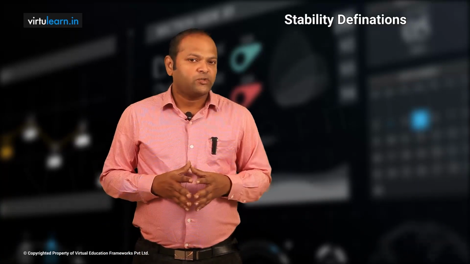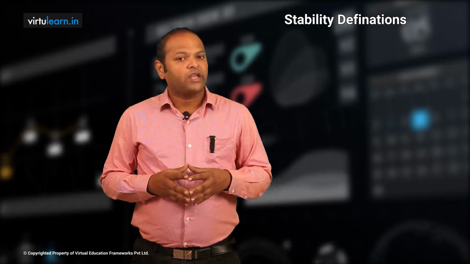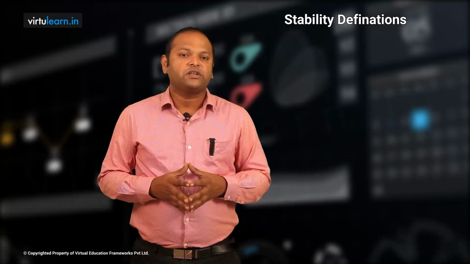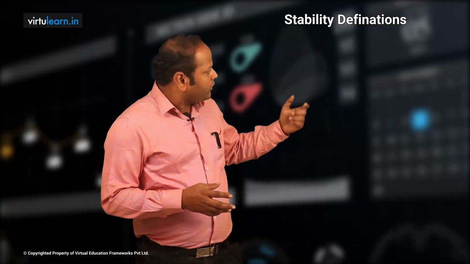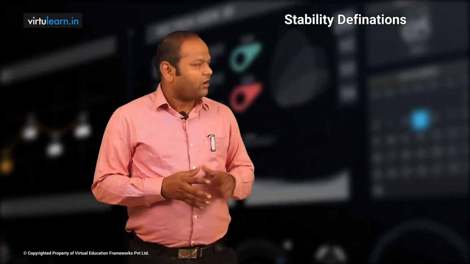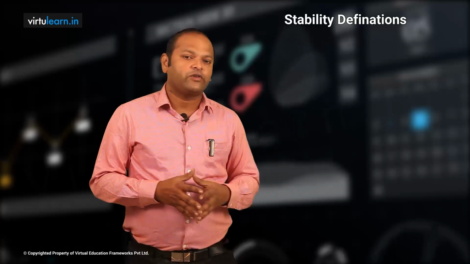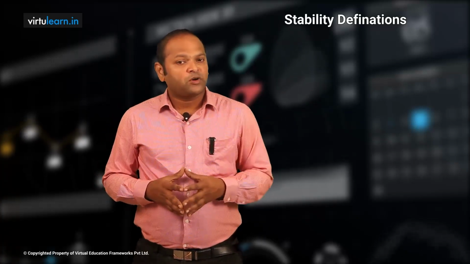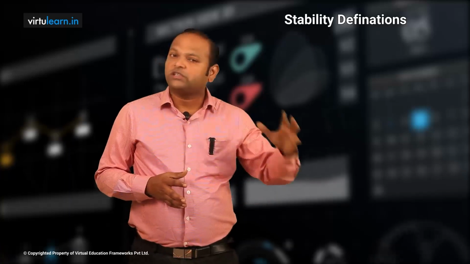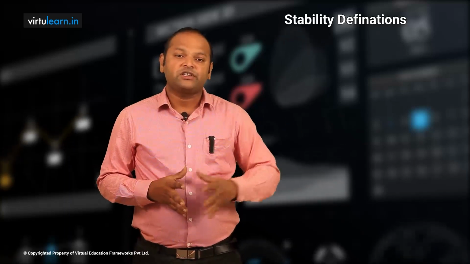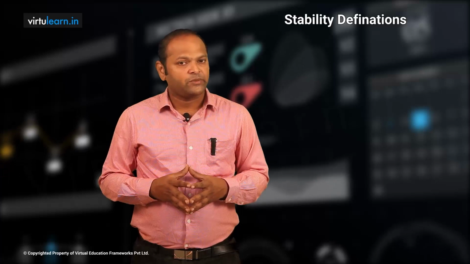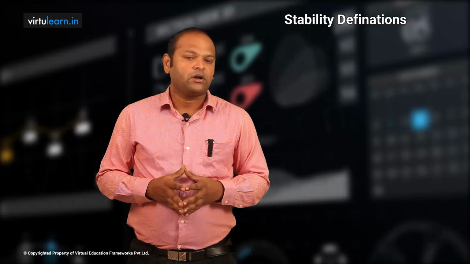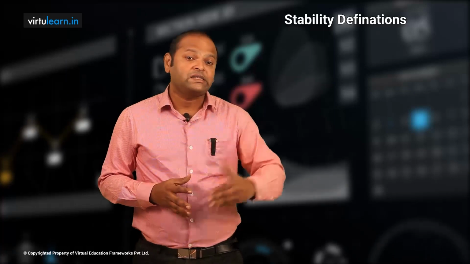A system is said to be unstable if the impulse response approaches infinity for sufficiently large time. So we need to wait till it goes to infinity, or if it is continuously increasing also we can say the system is unstable. If the impulse response approaches a constant value for sufficiently large time, then the system is said to be marginally stable or critically stable, or sometimes on the verge of instability.